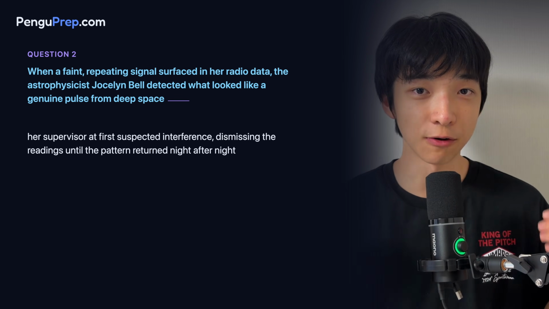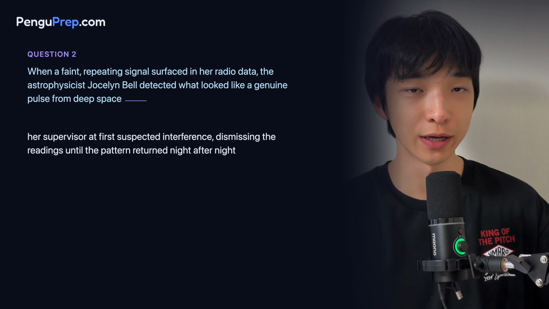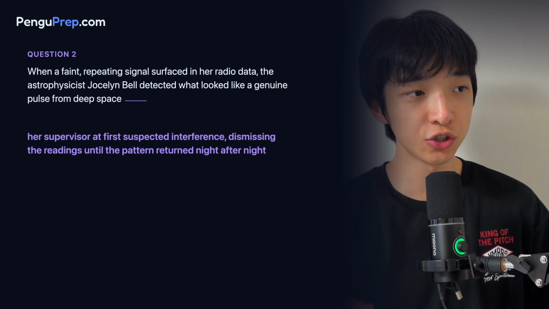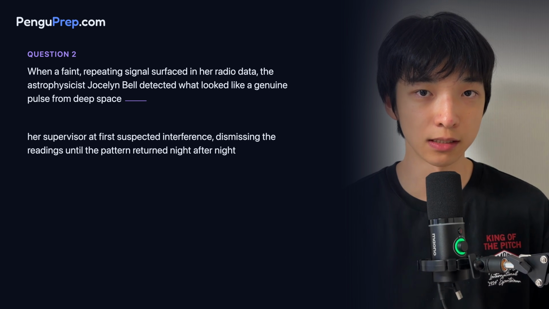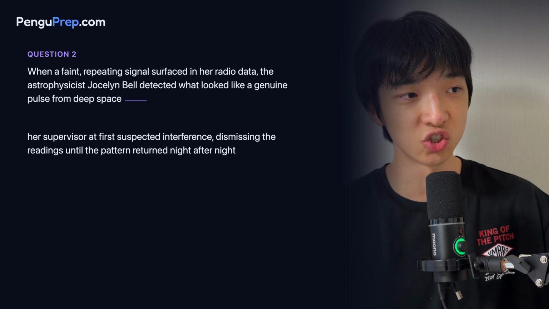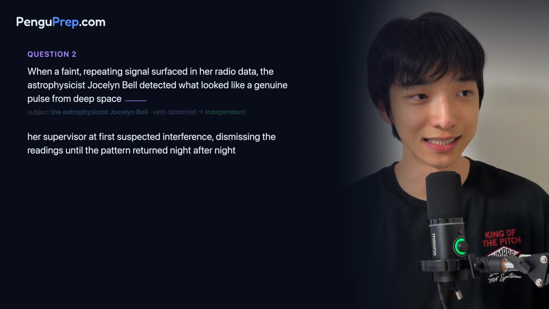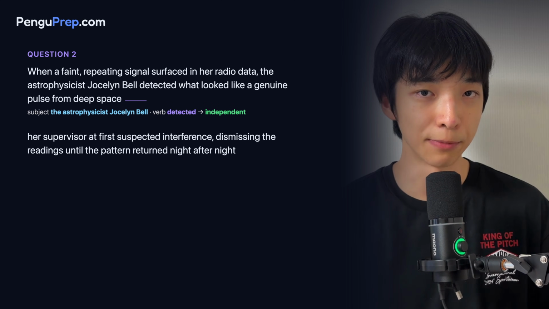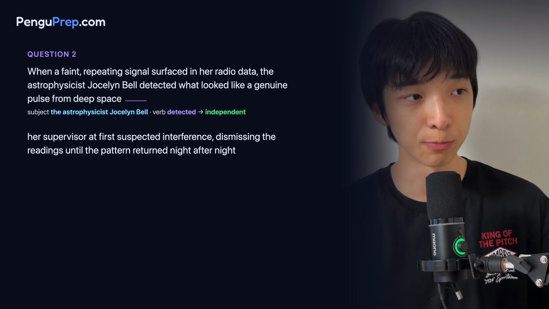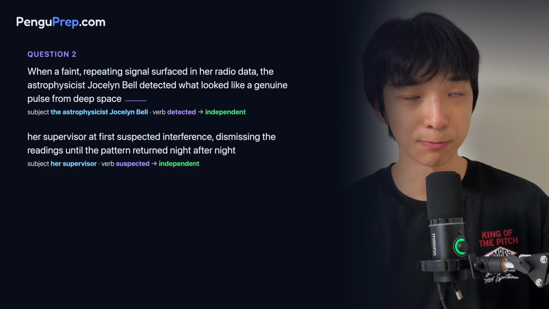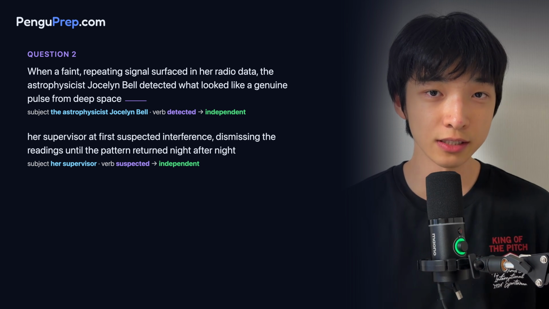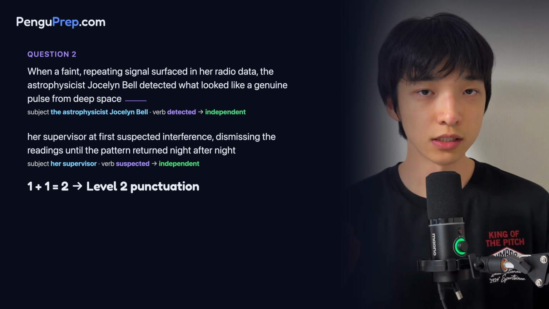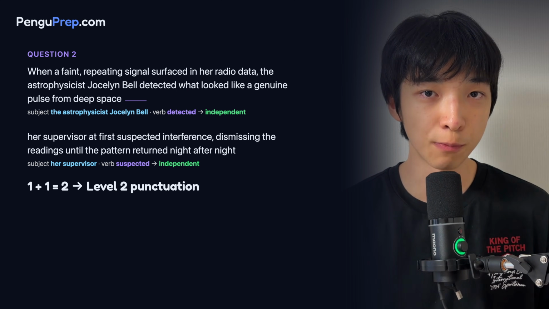The first piece is from the astrophysicist to in her radio data, and the second piece is her supervisor at first suspected interference. The first piece is independent because the main subject is the astrophysicist JB and the main verb is detected. The second piece is also independent because the main subject is her supervisor and the main verb is suspected. So we have two independent clauses, which means that the sum of the levels is 1 plus 1 equals 2. So we are looking for a level 2 punctuation again.